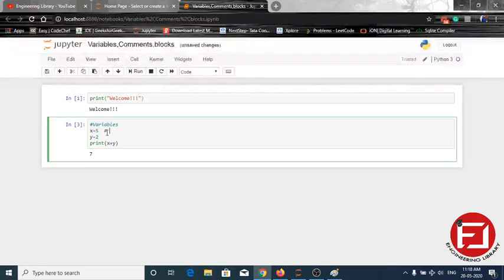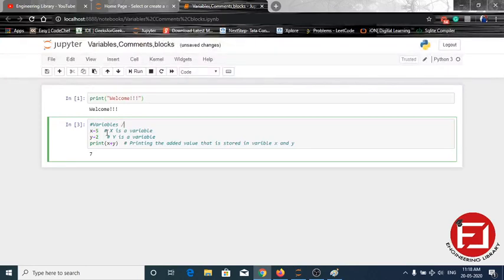Now for easy understanding, we are just commenting: x is a variable, here also y is a variable, and here we are printing the added value that is stored in variables x and y.